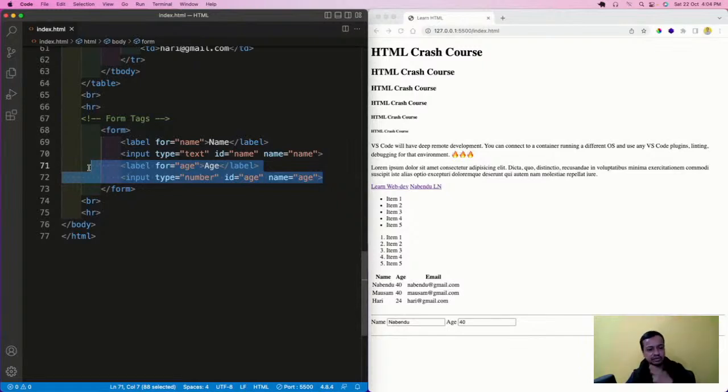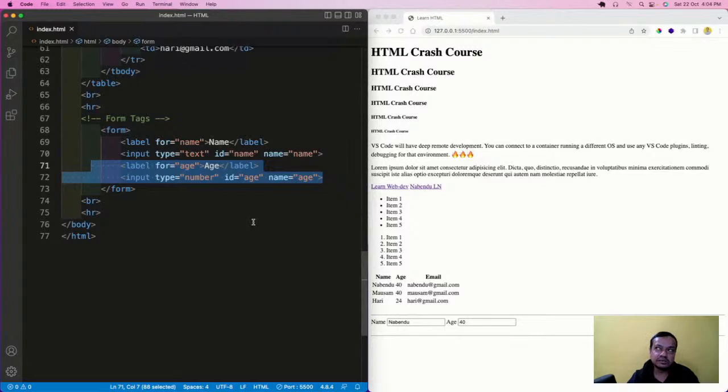They are a pair because this for, which is name, and this id should be the same. For name, the id is name, so they should be the same. And this for age and this id age should be the same. And what is this name attribute then? It will be used, name equal to name and name equal to age. I'm going to show this when we send this to the backend. Right now we're not sending it, but we need to send it to the backend when we do JavaScript or something. There is some mechanism for that. What happens in that mechanism?